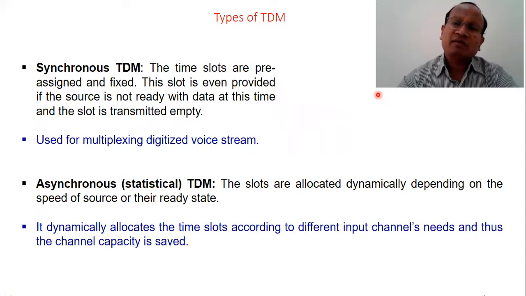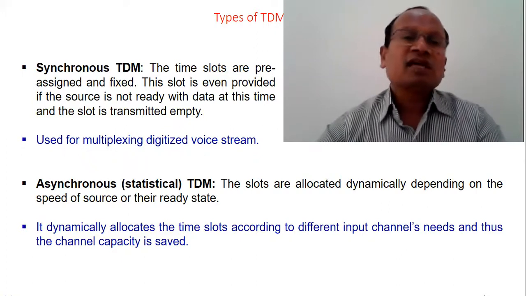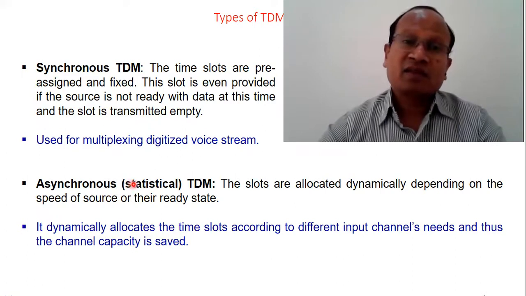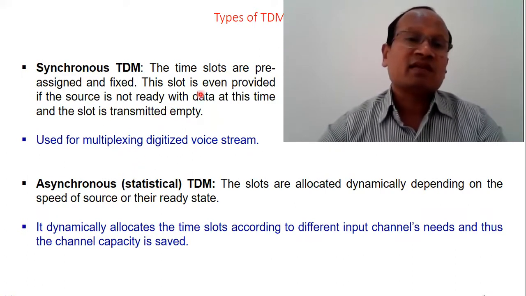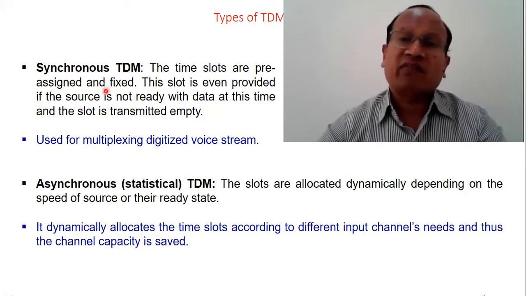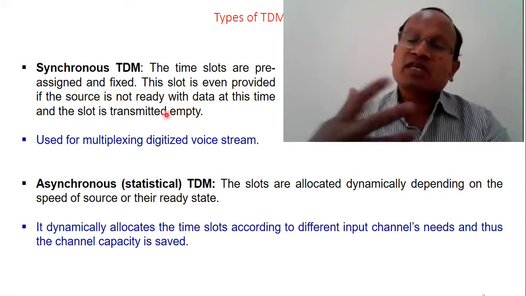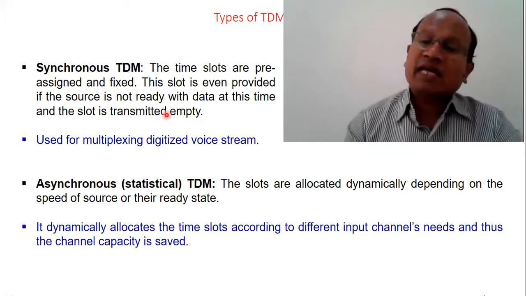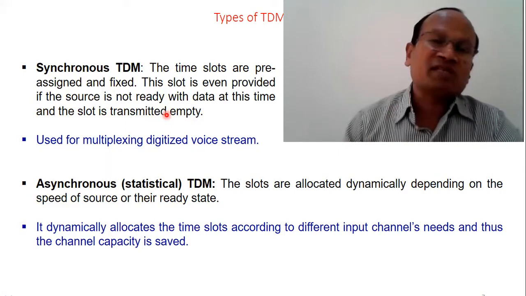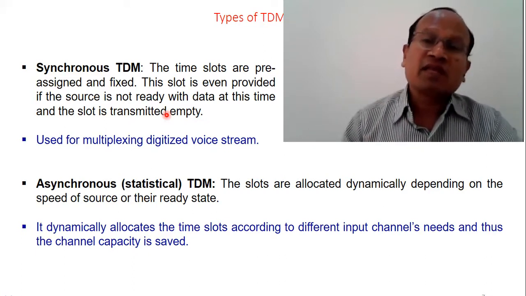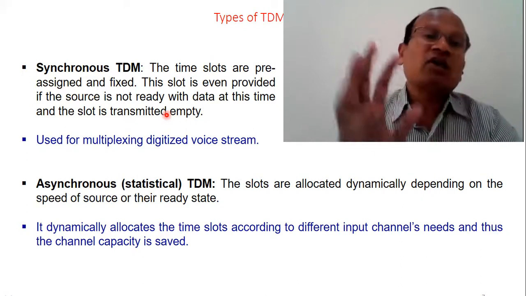There are 2 main types of TDM system. One is synchronous and the second is asynchronous. Asynchronous is also called statistical. In synchronous, as its name suggests, the time slots are pre-assigned and fixed. The time slot is provided even if the source is not ready with data, and the slot is transmitted empty. Suppose there is no data, but the time slot is fixed for a particular message. Even if there is no more message for that signal, an empty slot will be transmitted.